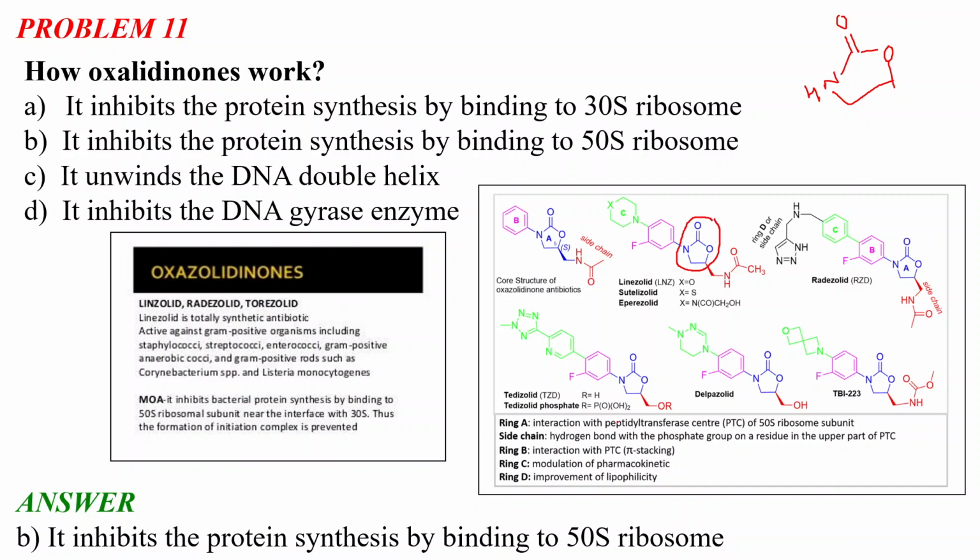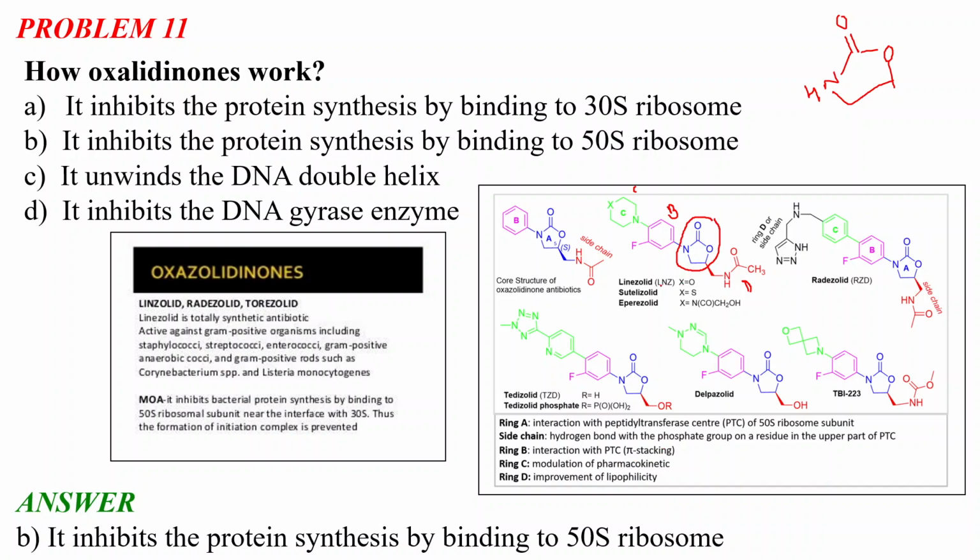So what is the role of ring A? It interacts with the peptidyl transferase center, the PTC, of the 50S ribosomal subunit. This is the role of this ring in this class of antibiotics. There are several side chains in this kind of antibiotic, 3 side chains. The purple one is the B side chain, the green one is the C side chain, and the red one is the D side chain. So what is the role of all these side chains? As you can see, the role of the B side chain, the purple one, is interaction with the PTC through pi stacking.